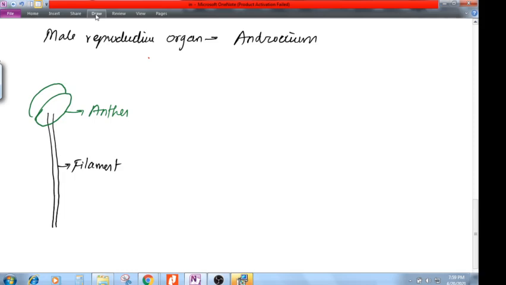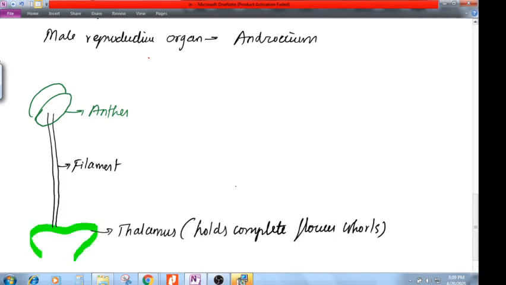It holds the complete flower whorls. How many whorls does a flower have? Four. This thalamus is going to hold all four whorls of a flower. Over the thalamus you can see sepals, petals, androecium, gynoecium, everything present.